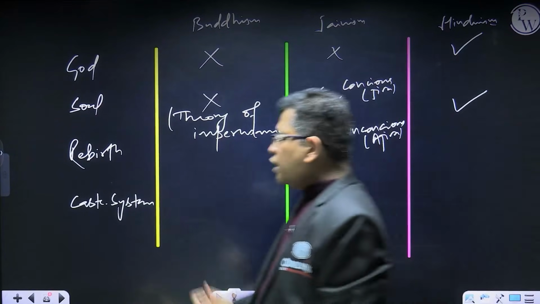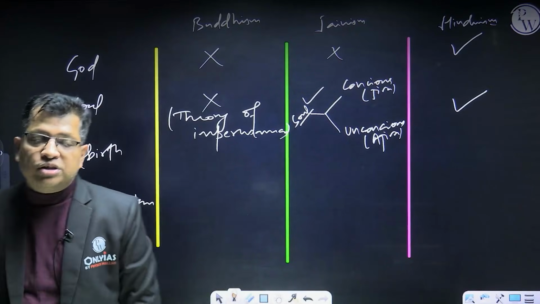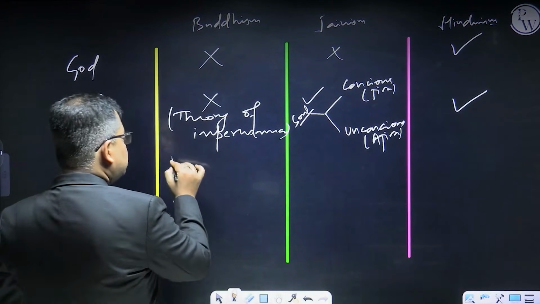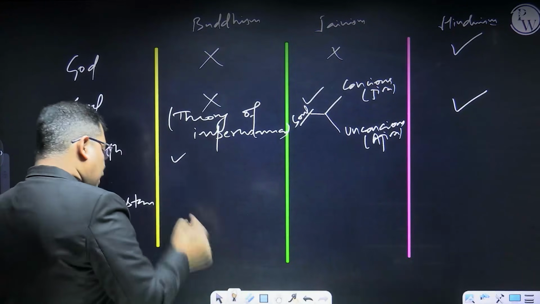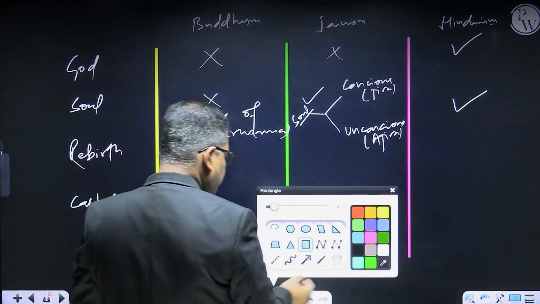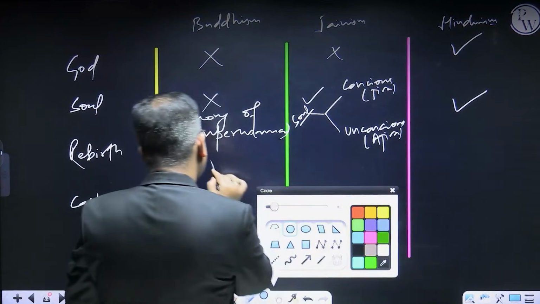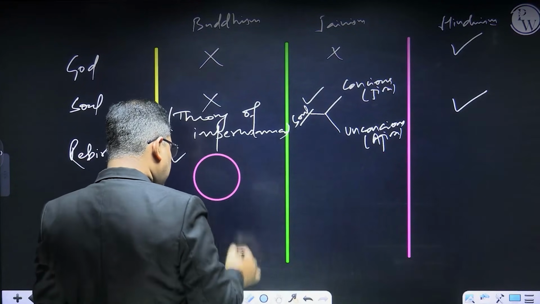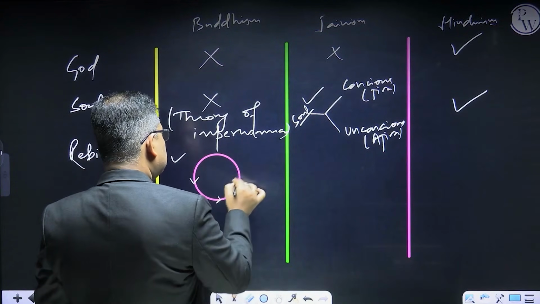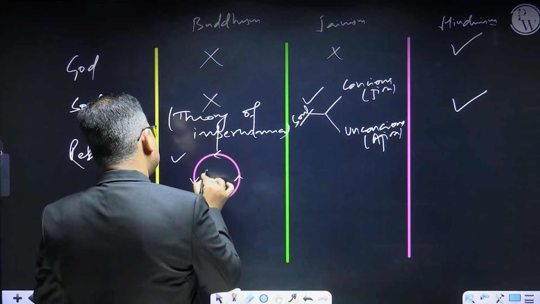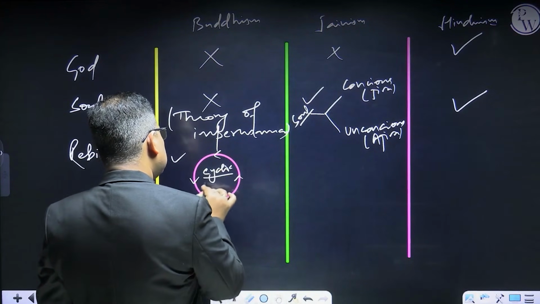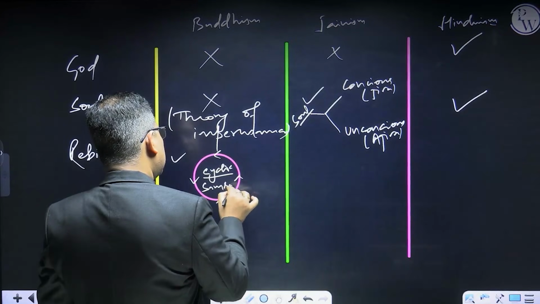This is the existence of the soul. If I talk about rebirth, the concept of rebirth in Buddhism, actually, you will be trapped in a cyclic process of this universe. And this cyclic process is known as samsara, right?